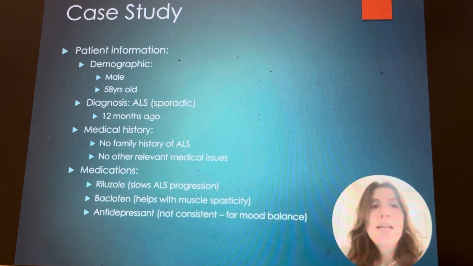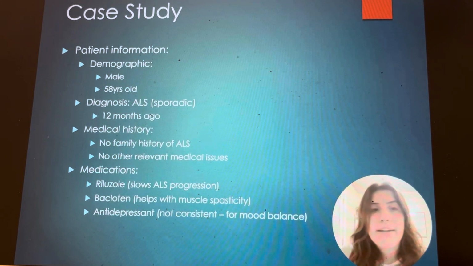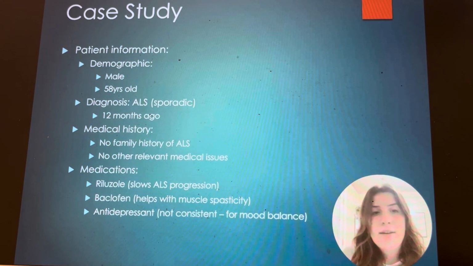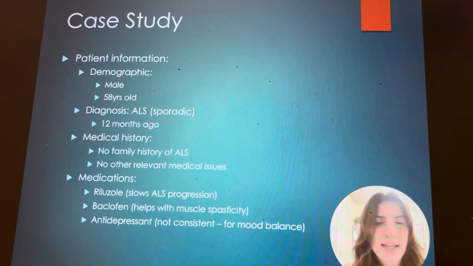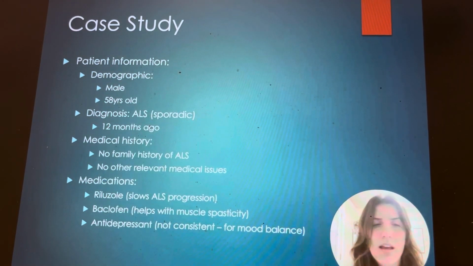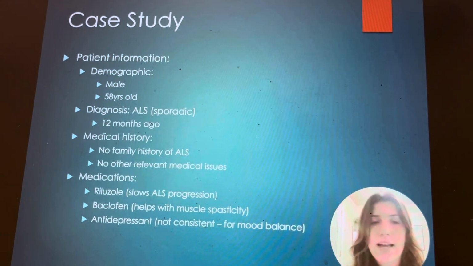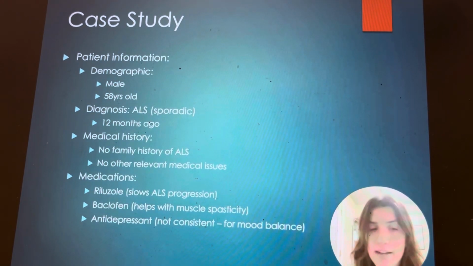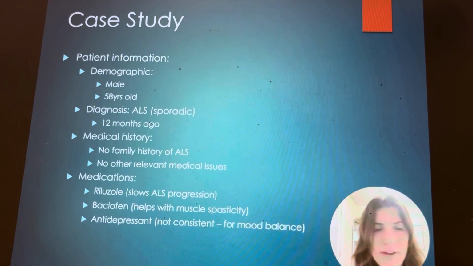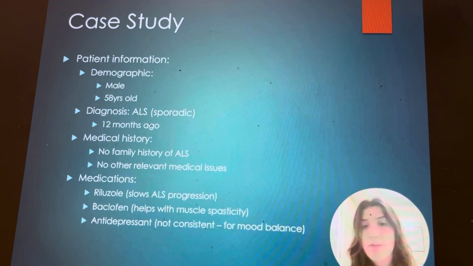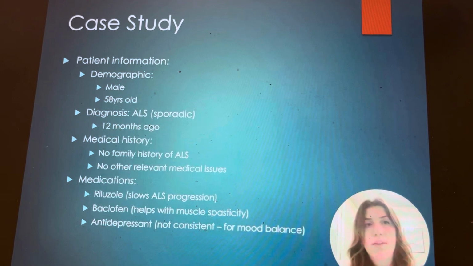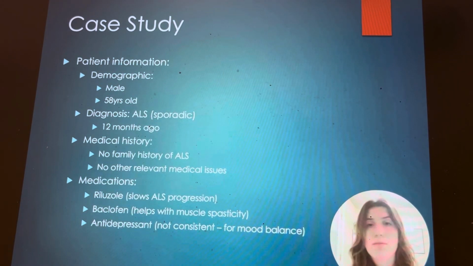In this case study, this is a 58-year-old male. They were diagnosed with sporadic ALS 12 months ago. Medical history: there's no family history of ALS and no other relevant medical issues. Medications they're taking are the riluzole, which is slowing the ALS progress, and to help with the muscle spasticity they're experiencing, they're taking baclofen. Antidepressant use is not consistent, but it's trying to balance out the mood swings. As we talked about, having a high and positive well-being is really important for ALS.